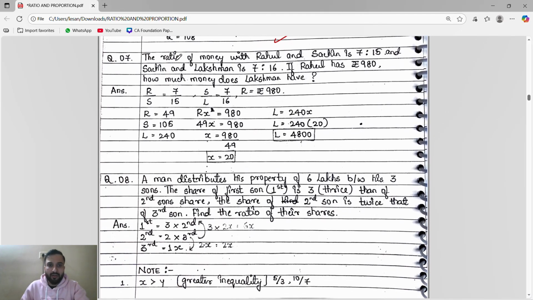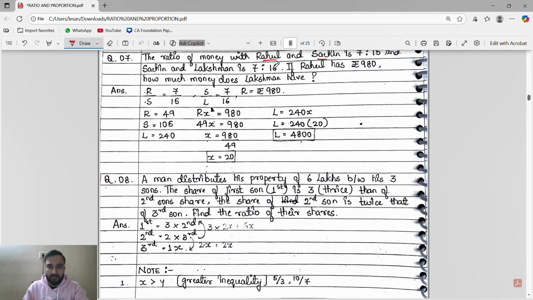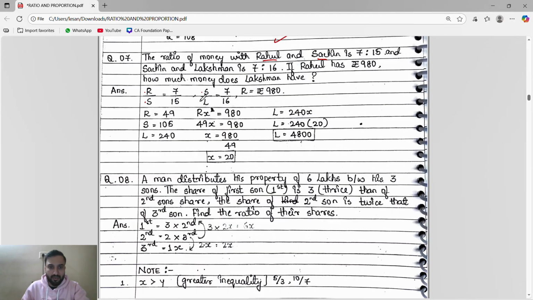Okay, this is the same. Ratio of money with Rahul and Sachin is 7:15. And Sachin and Lakshman is 7:16. See guys, very simple thing. Rahul, Sachin, Sachin, Lakshman. Means we are stopping at Sachin. Again, we are starting at Sachin. So this is a continued ratio. They said if Rahul has 980 rupees, how much money does Lakshman have?